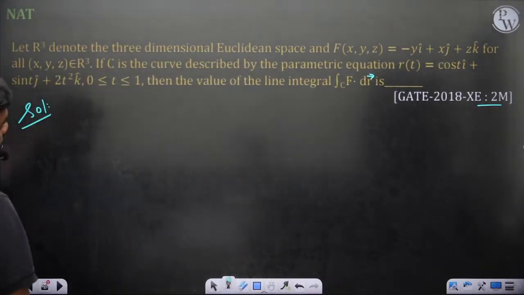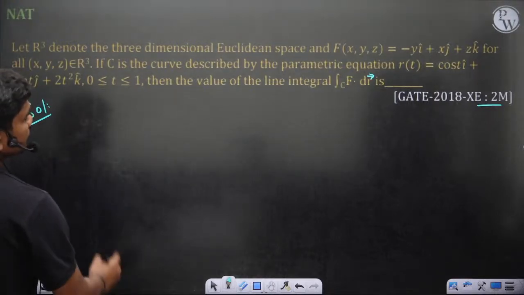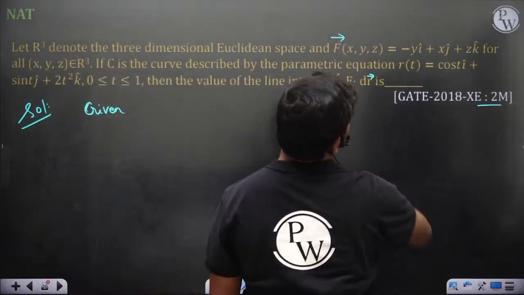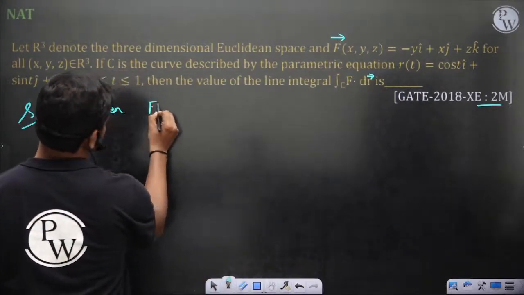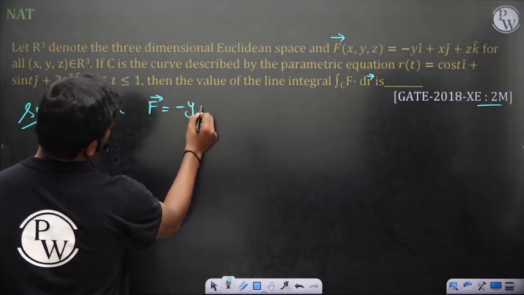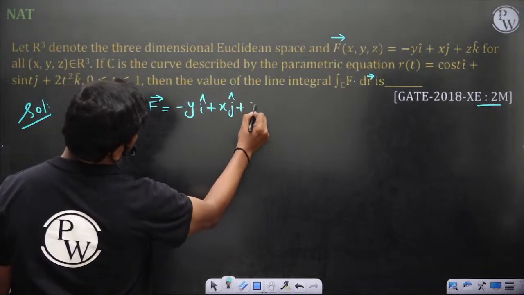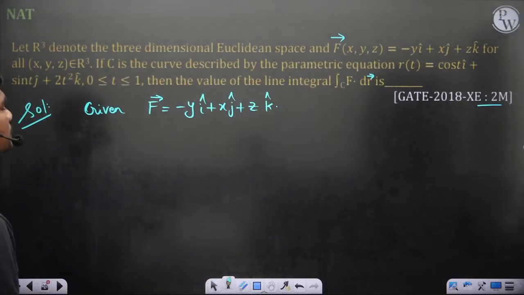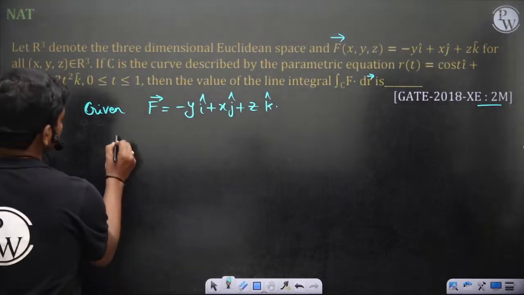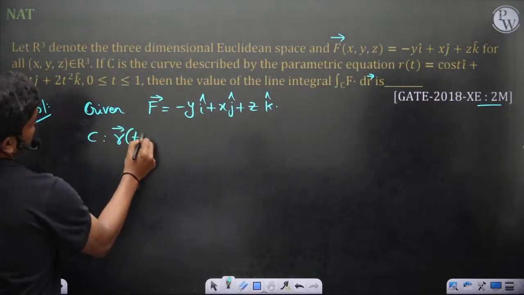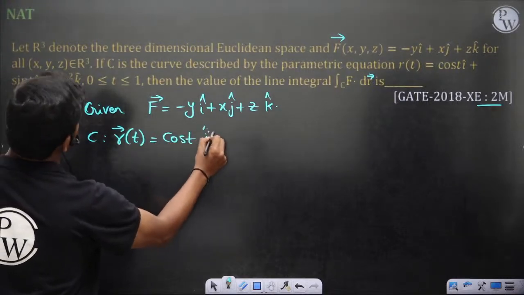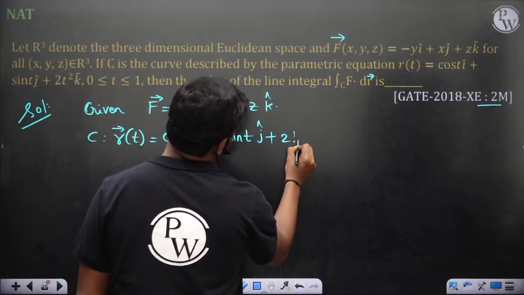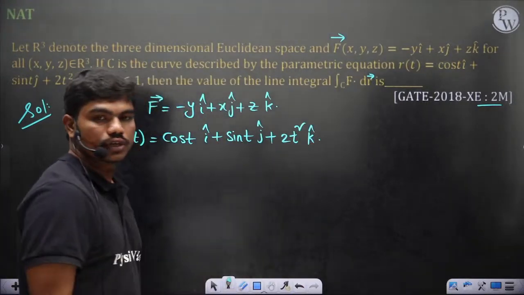Solution: given, maybe these are bolded, they did not keep it. F is equal to minus y i cap plus x j cap plus z k cap, and all x, y, z belong to the real numbers. C is the curve described by the parametric equation. So this C is such that the parametric equation is cos t i cap plus sin t j cap plus 2t square k cap.